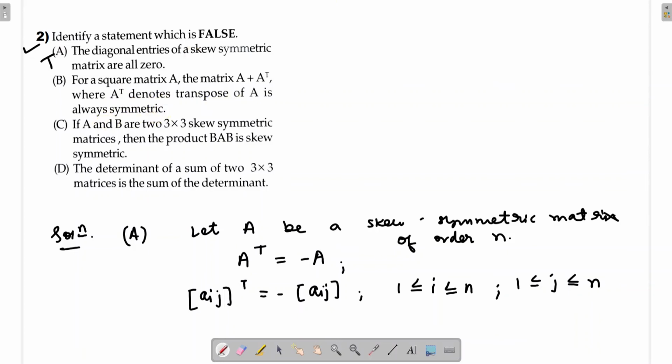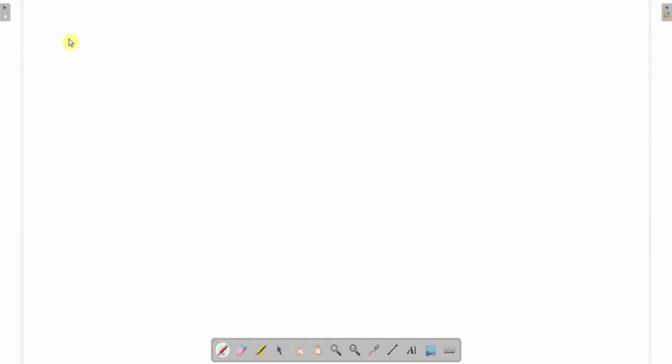So now we will check this statement. A plus A transpose is always symmetric, they are asking. So A plus A transpose we have to take, right? We have to check whether A plus A transpose is symmetric. So we have to check A plus A transpose the transpose, and that should be equal to what? That should be equal to only A plus A transpose.